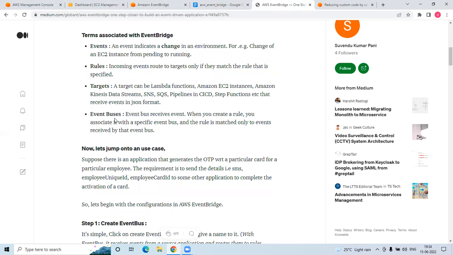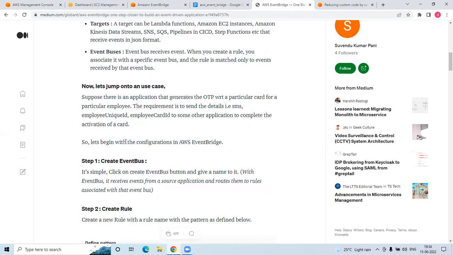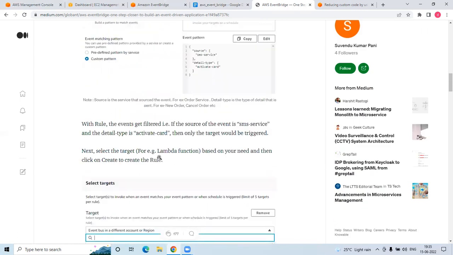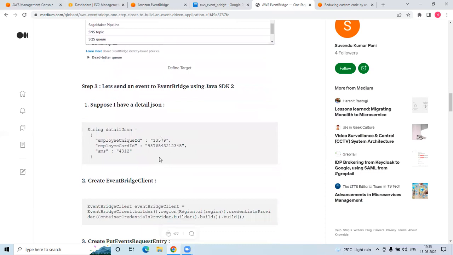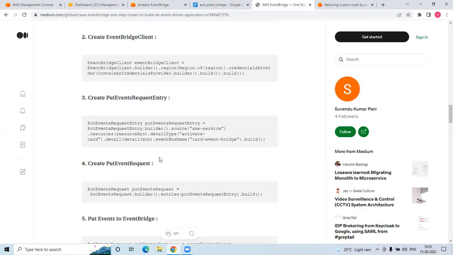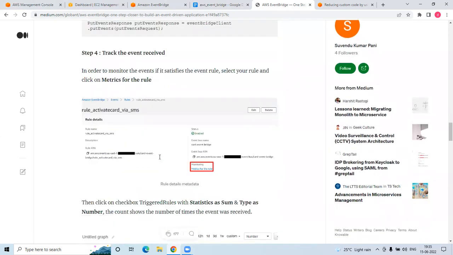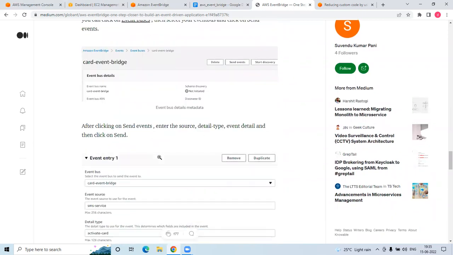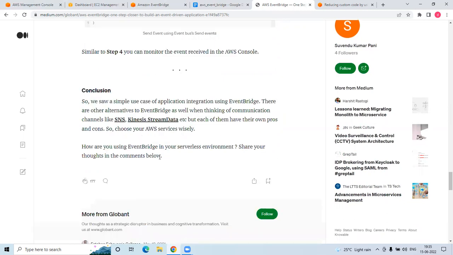The event bus's job is to receive the event. When you create a rule, it is associated with a specific event bus, and the rule is launched only when the event is received by the event bus. You can create an event bus, create a rule, and set the targets. You can send the event to EventBridge using any programming language, let's say Java, and test the event using AWS EventBridge. If it matches the rule, it will go to the target.